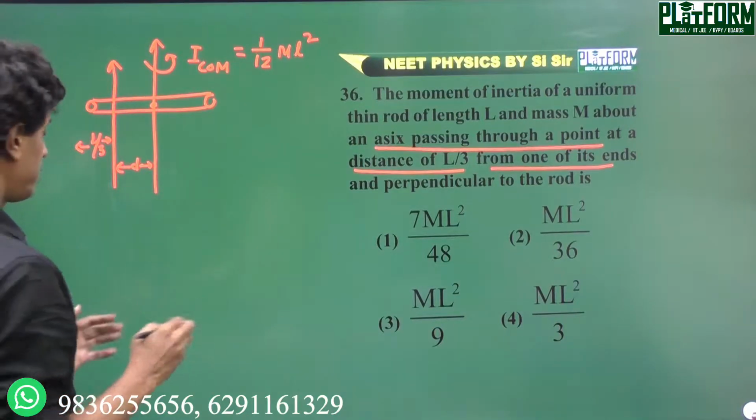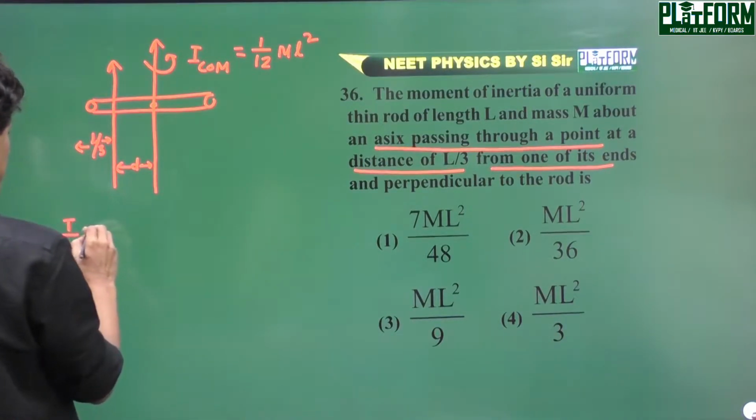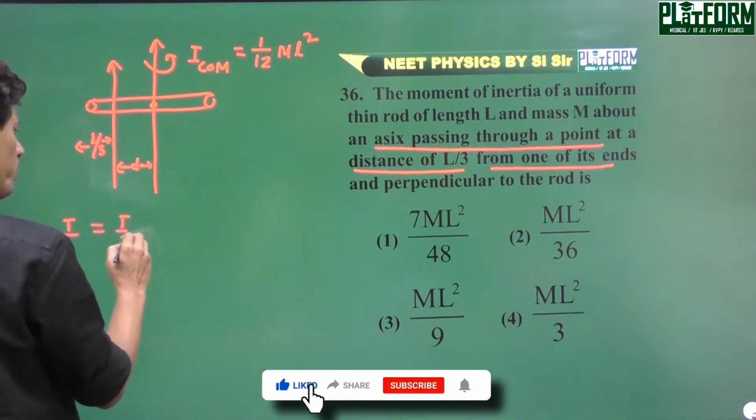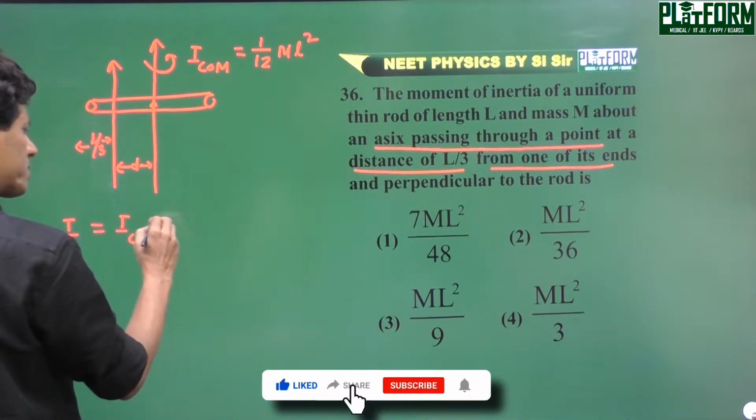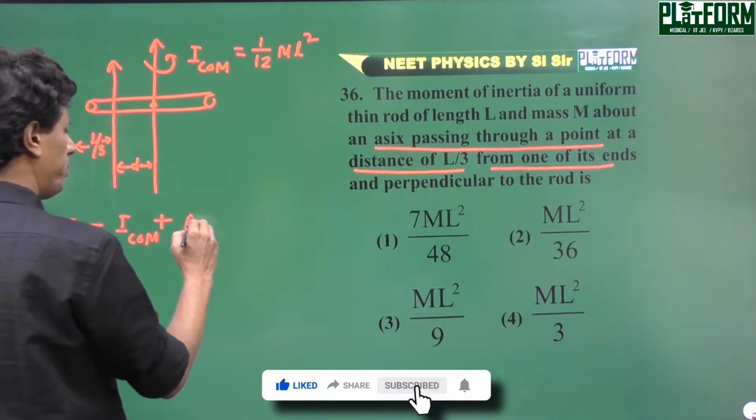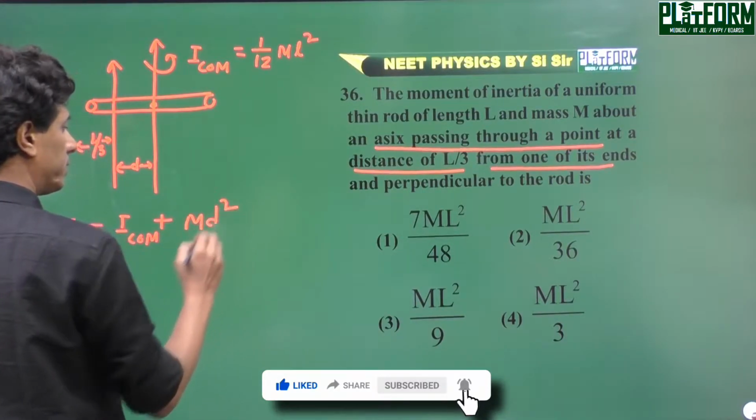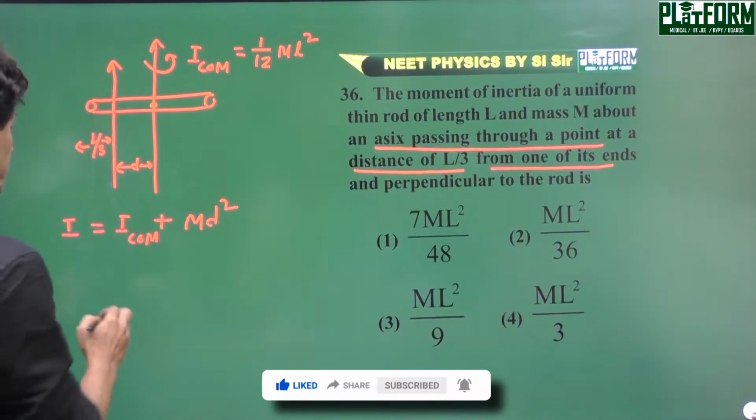So from the parallel axis theorem we can say I equals I_COM plus MD square.